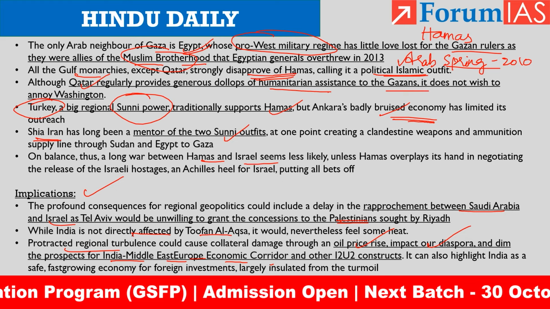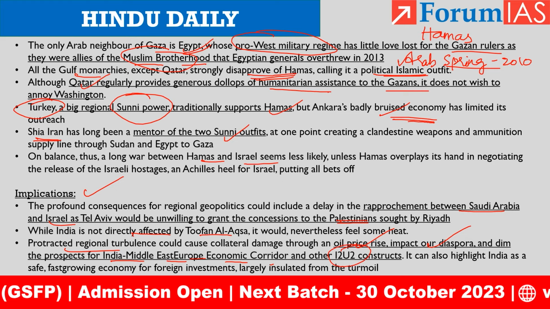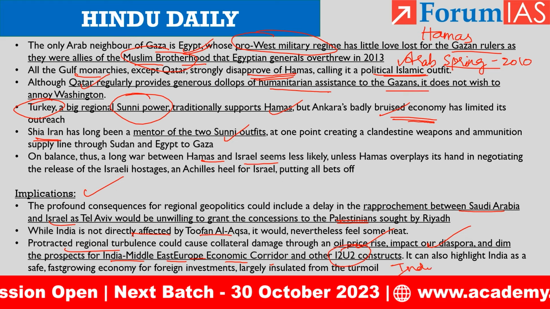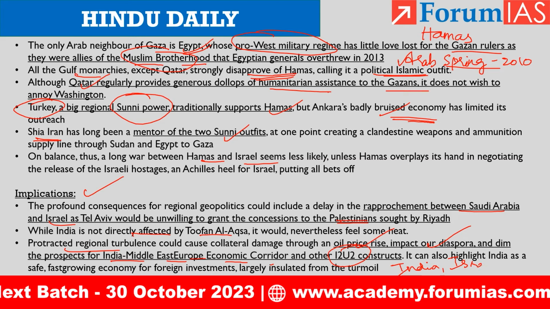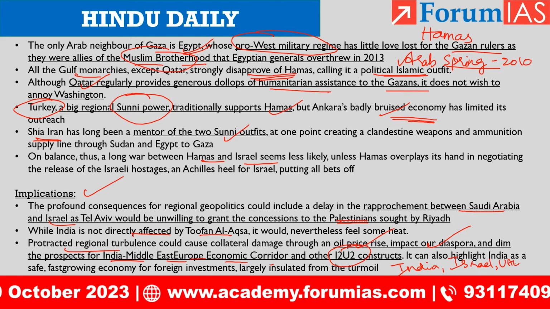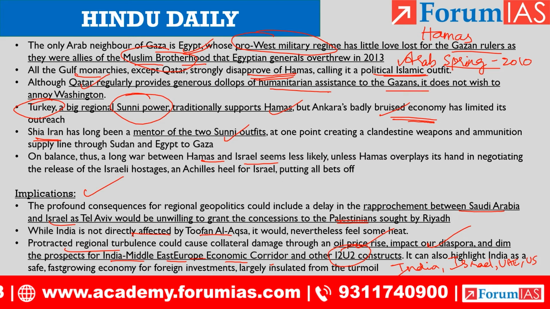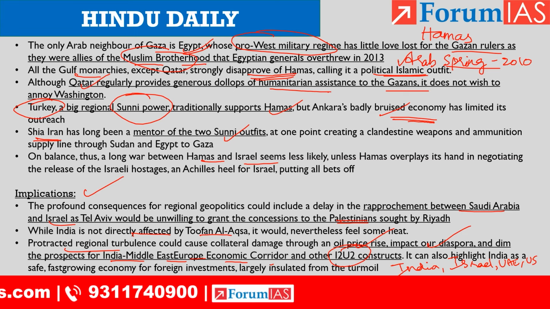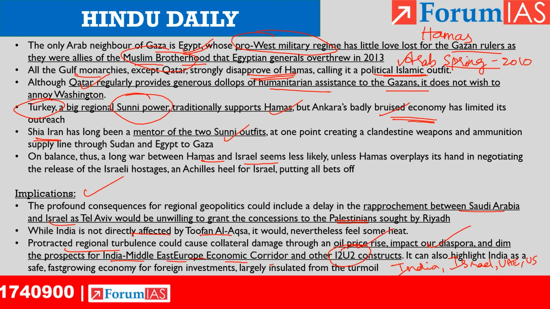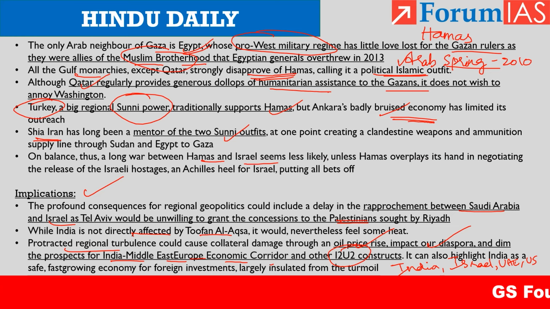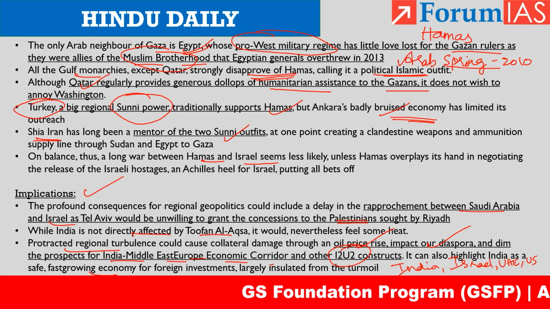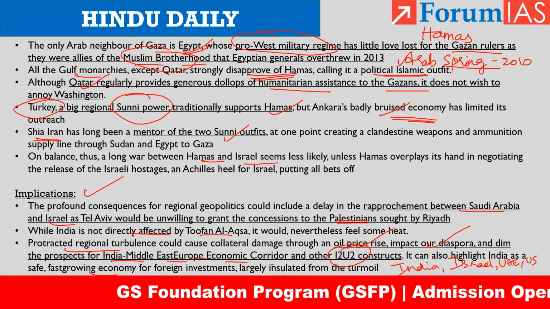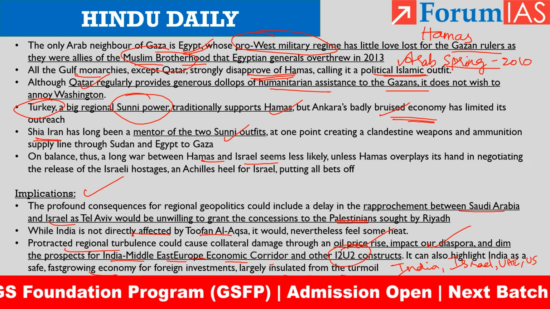And the I2U2. I2U2 is a grouping that is composed of India, Israel, UAE and the US. So, these would be negative aspects of this conflict if it goes as a long drawn conflict. But there is one silver lining, that India is a fast growing economy which has a stable political situation and they are insulated from the turmoil. So, India might receive a lot of investments.